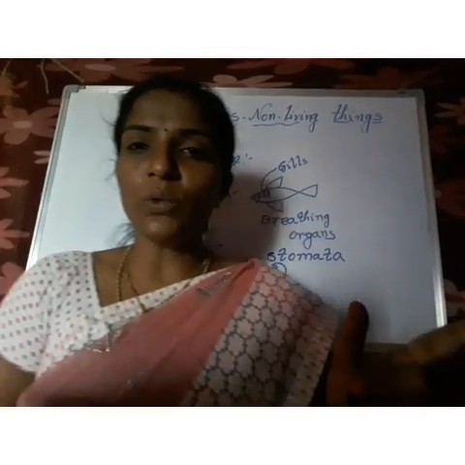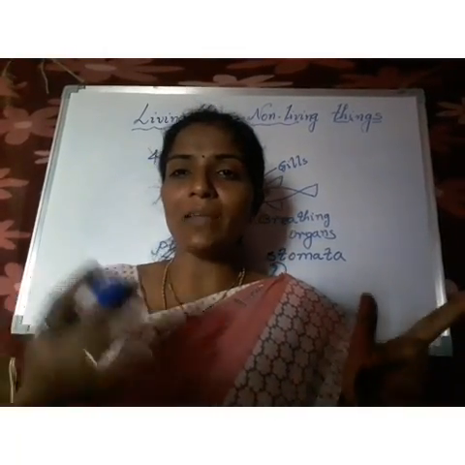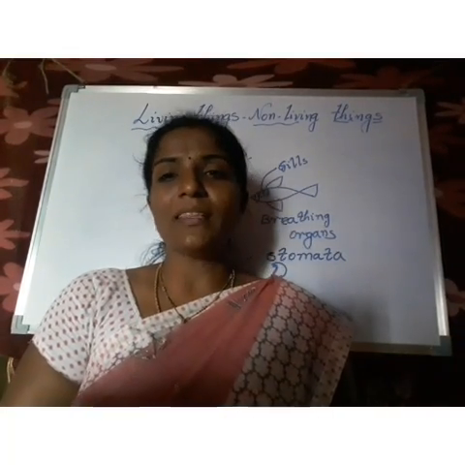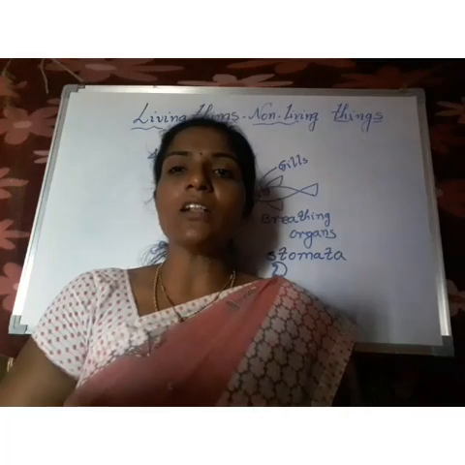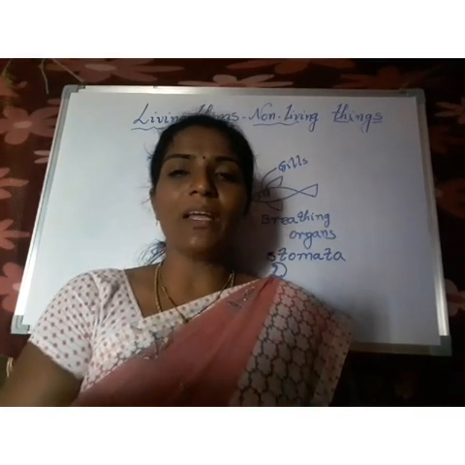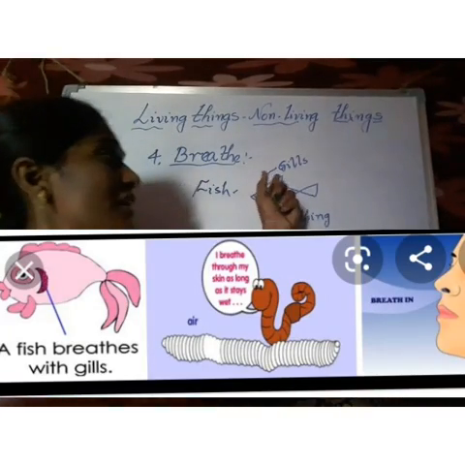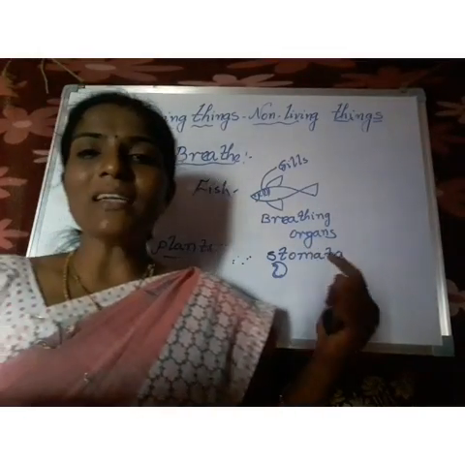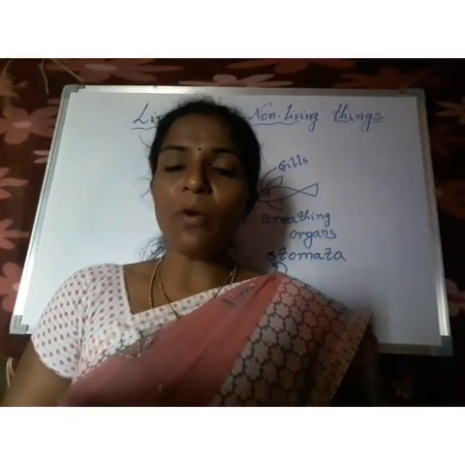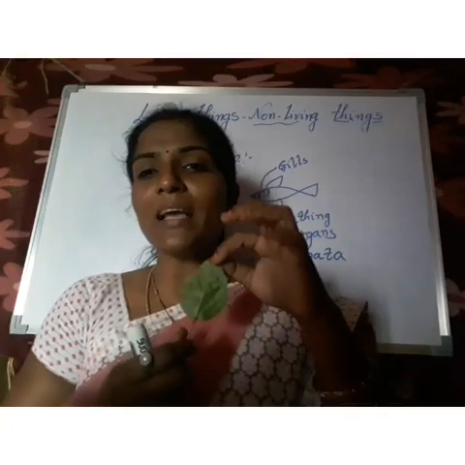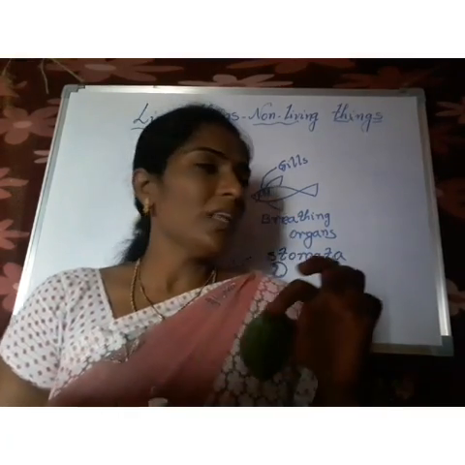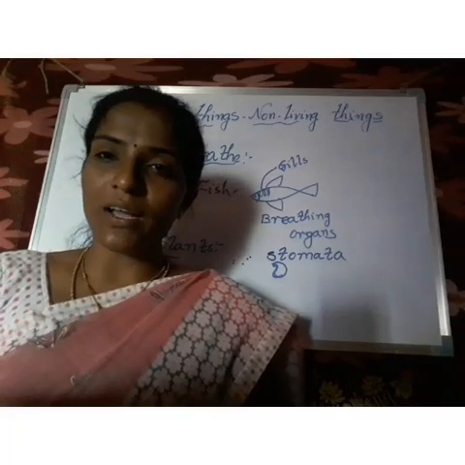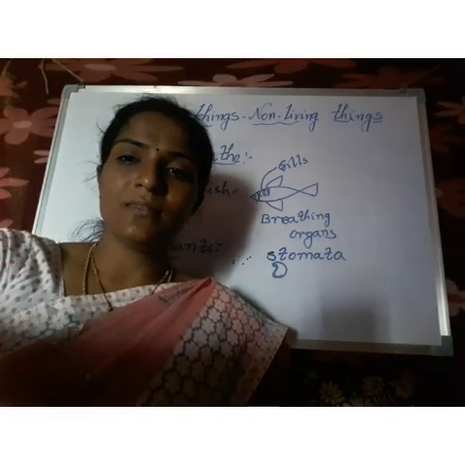Children, what I told you: human beings and animals mostly use their lungs to breathe, birds also use their lungs to breathe, fishes use gills for breathing, and plants have bean shaped organs on the back side of the leaf. So we call stomata the breathing organs of the plant.